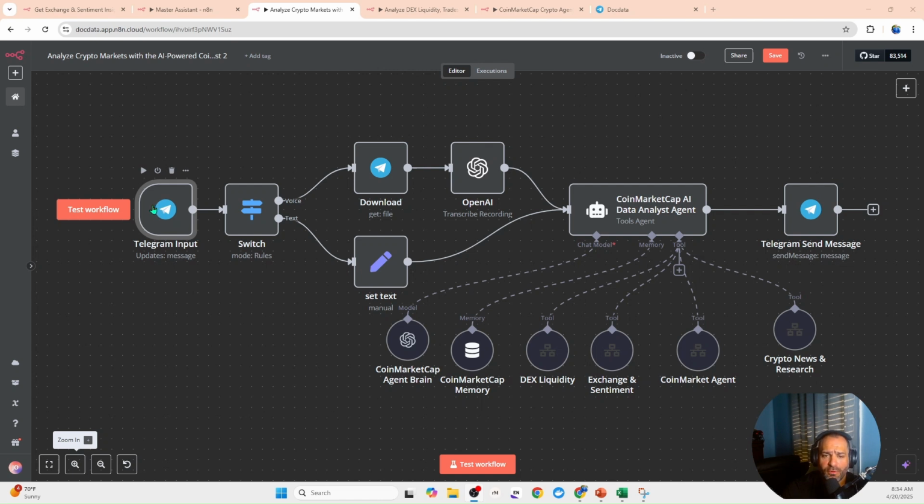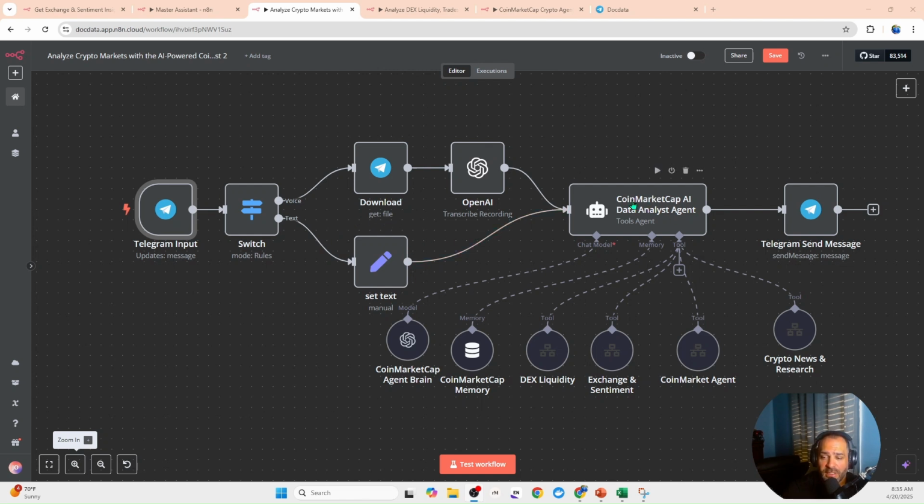It could be either a voice message or a text message that gets sent through a routing system. The voice message will be downloaded so that it can be transcribed by AI and sent to the AI agent as text. And the text messages will go in and just be filtered through to the AI agent.